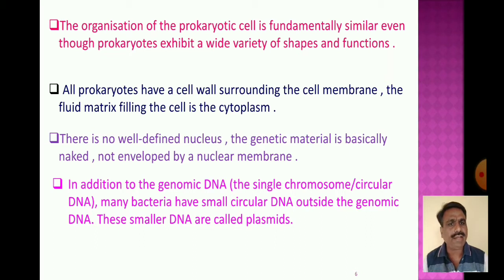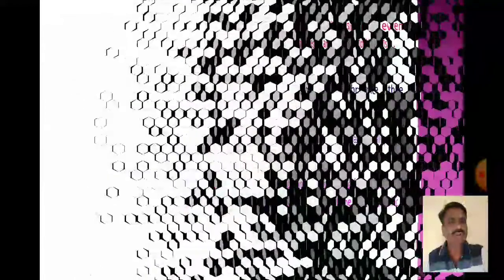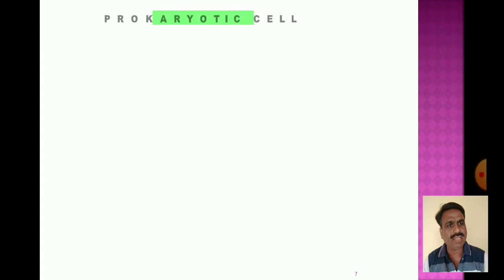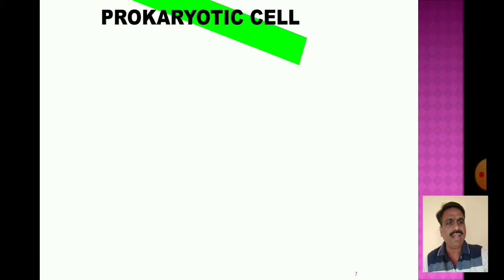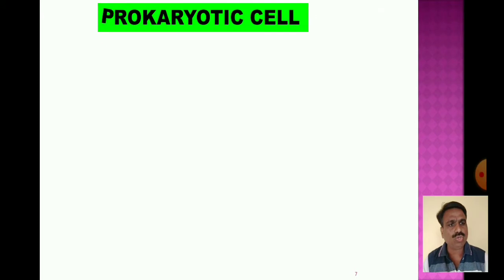Many bacteria have a small circular DNA outside the genomic DNA, and these smaller DNA are called plasmids. These plasmids are present in many bacterial cells in addition to the genomic DNA, the chromosomal DNA. This additional DNA beyond the chromosome is known as the plasmid.